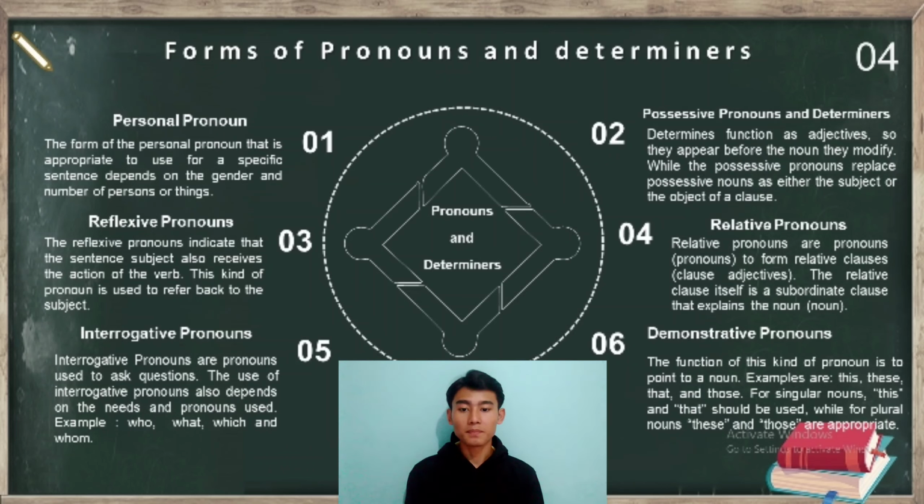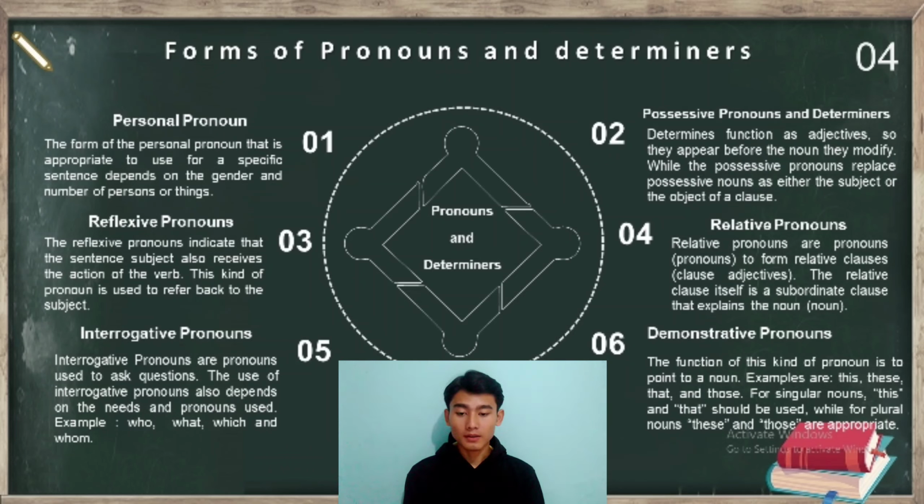And number 3, reflexive pronouns. The reflexive pronouns indicate that the sentence subject also receives the action of the verb. This kind of pronoun is used to refer back to the subject. And number 4, relative pronouns. Relative pronouns are pronouns used to form a relative clause. The relative clause itself is a subordinate clause that explains the noun.